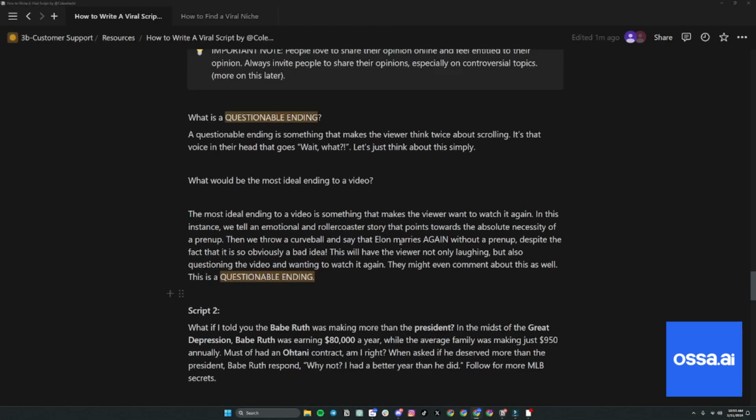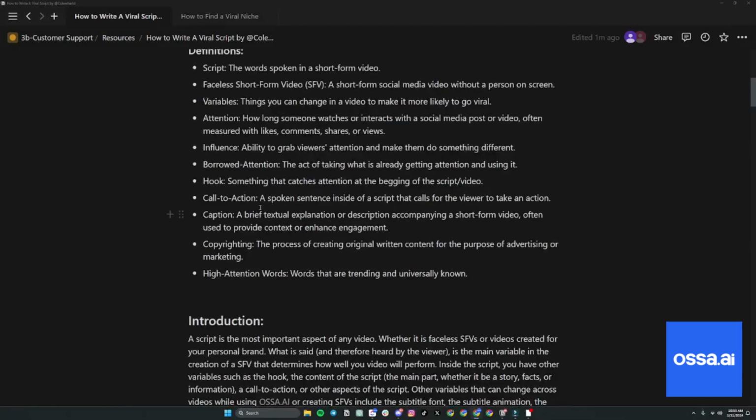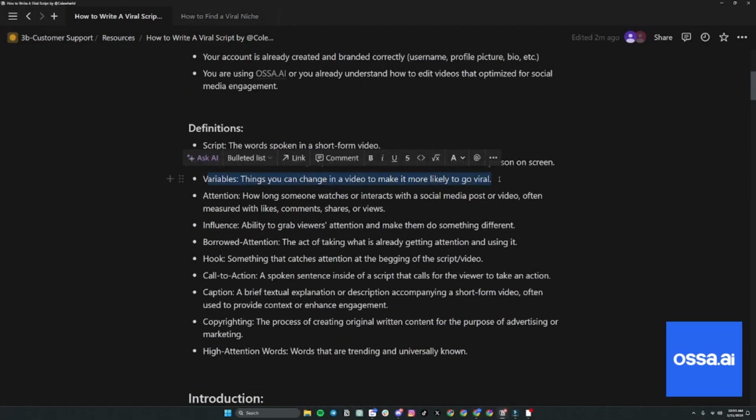The script, like I talked about up here. Remember I talked about variables. The script is the most important variable. You do not want to relinquish that to AI. You want to know how to do it yourself, and then use AI to maybe make it a little bit better or come up with ideas.